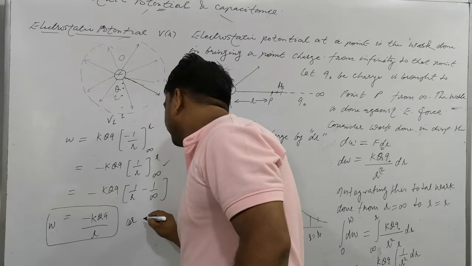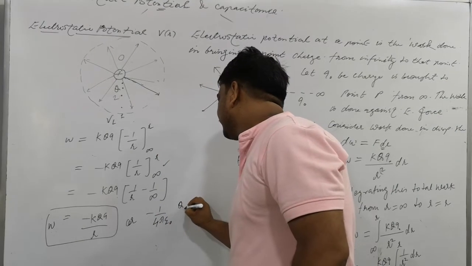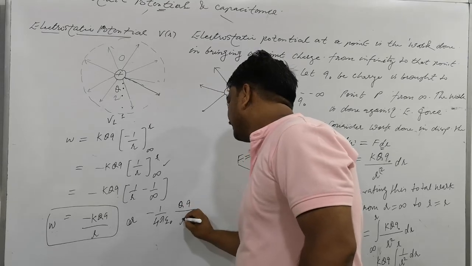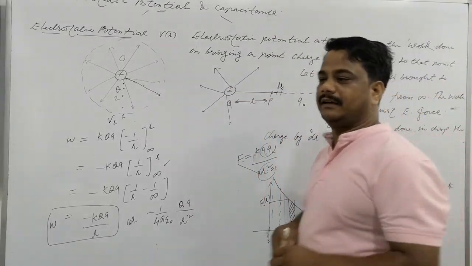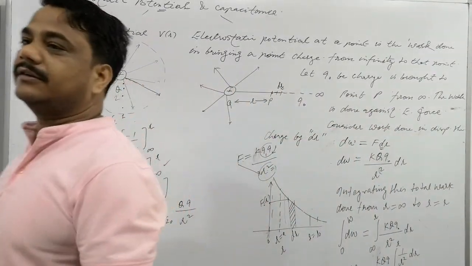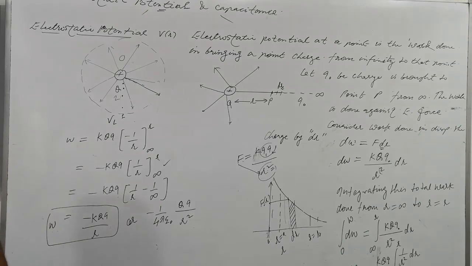Or also minus 1 by 4 pi epsilon naught, Q divided by R. You do not have to carry 1 by 4 pi epsilon naught again and again, but remember this is the electrostatic constant and its value is 9 into 10 to the power 9. Clear? K Q by R is the potential.